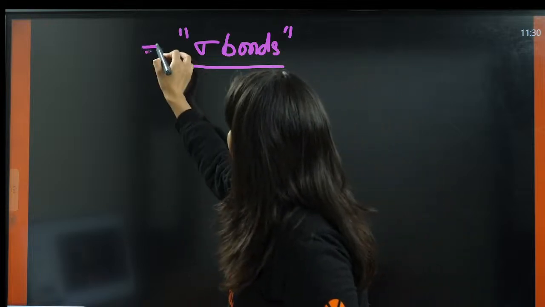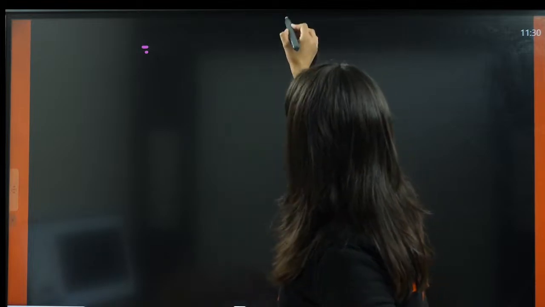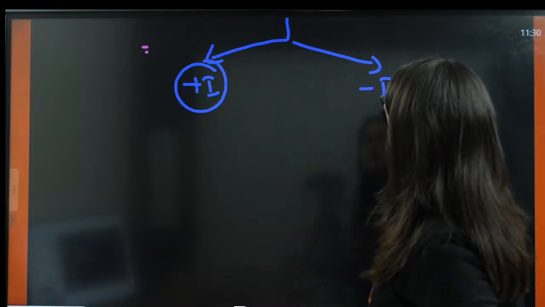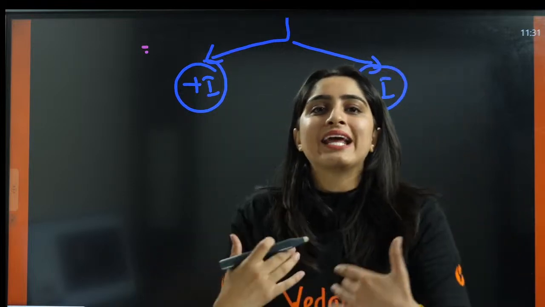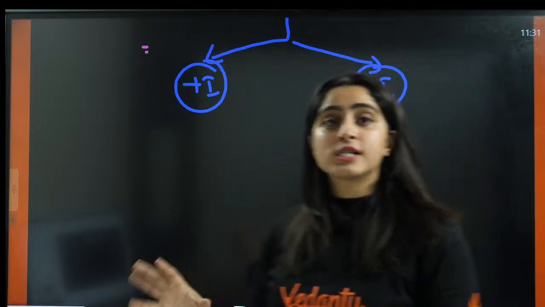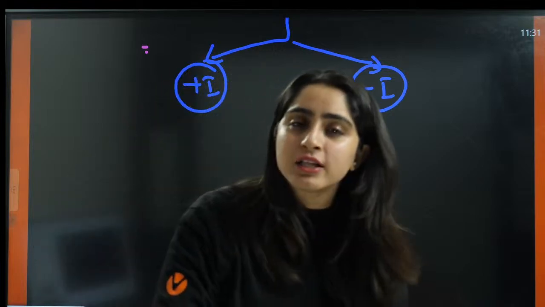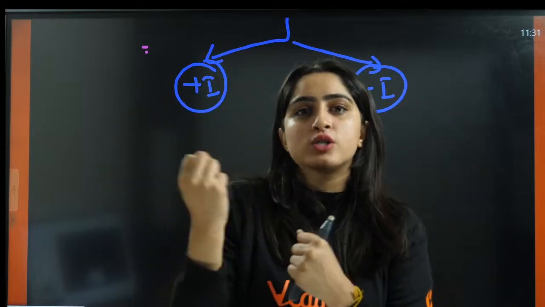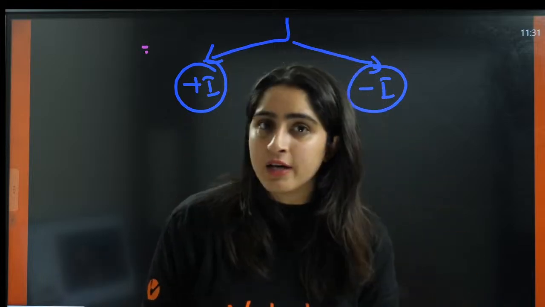So now, let us discuss there are basically two types of inductive effect. First is plus I effect, second is minus I effect. Plus I effect means it is donating the electrons. It is giving the electrons. Minus I means it is withdrawing the electrons. It is taking the electrons, pulling the electrons. Not breaking the bond, but in that covalent bond only, it is pulling the electrons towards itself. The bond is intact, but the electrons are more towards the atom in this case.